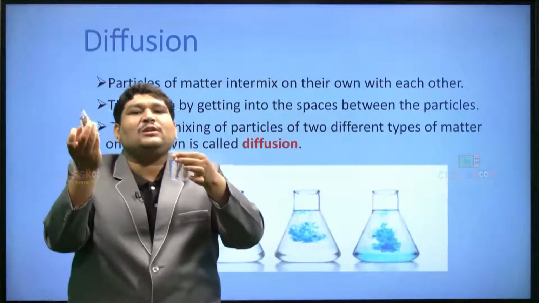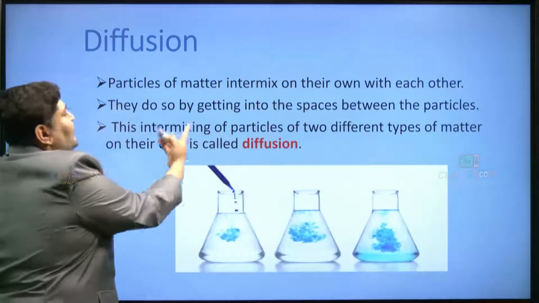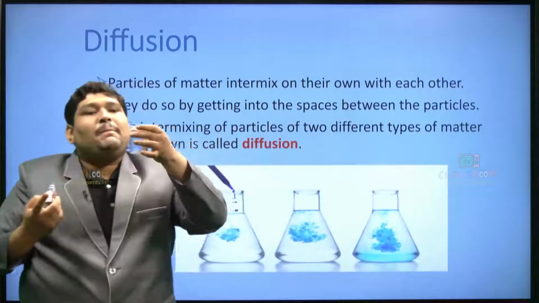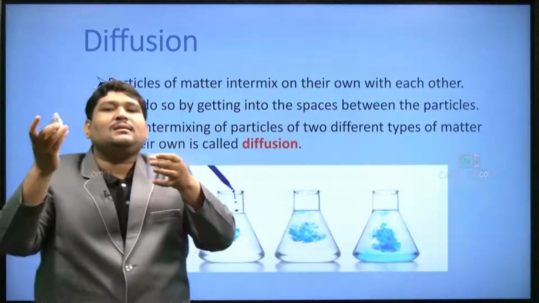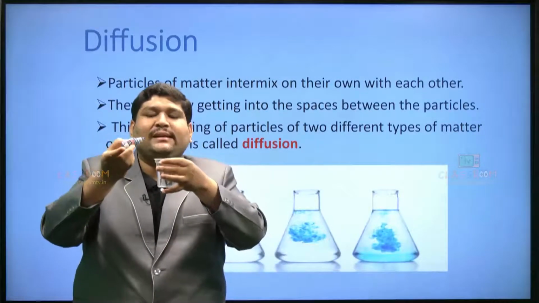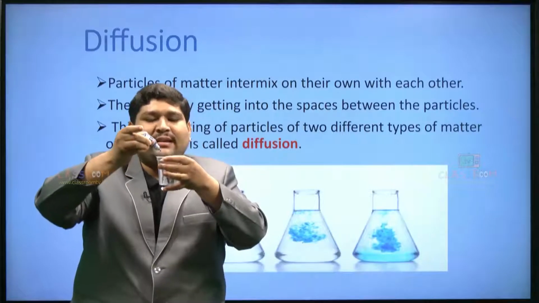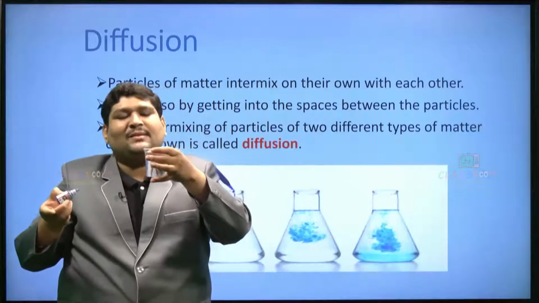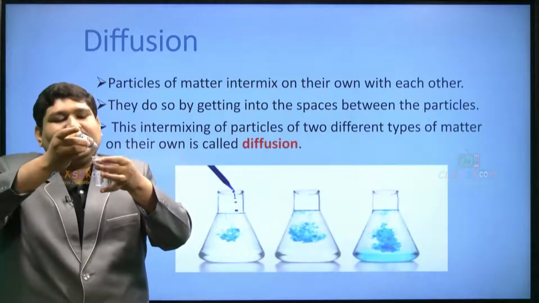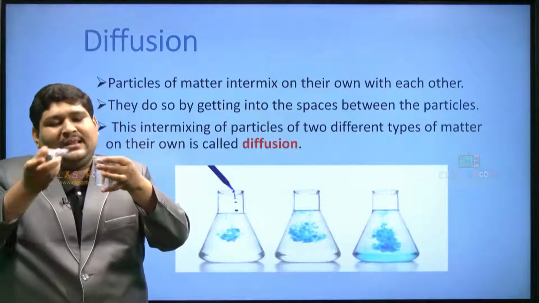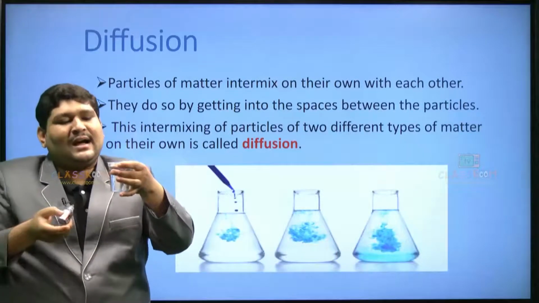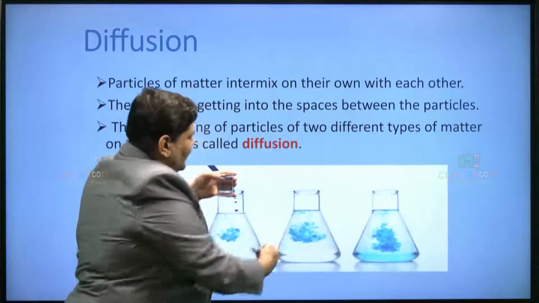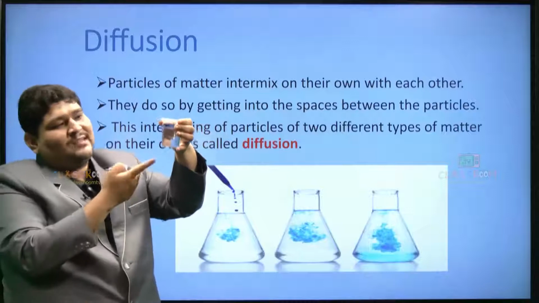So, when I am using an ink solution, a liquid, there is intermixing of the particles of two different types of matter. When I took plain water and added the ink solution along the sides, you can see the liquid starts getting intermixed. It takes time, and it starts mixing throughout the solution, as you can see now as it starts moving.